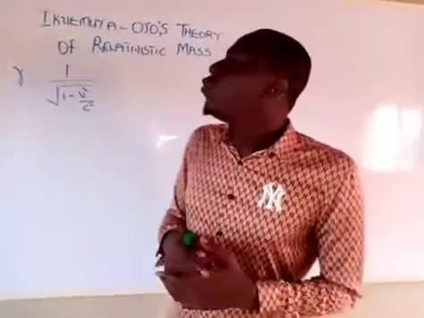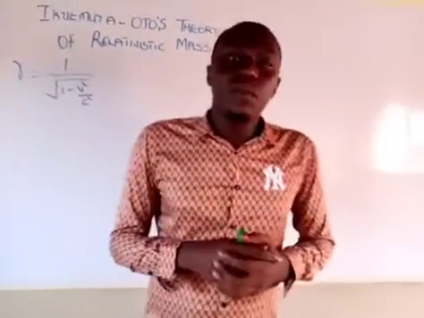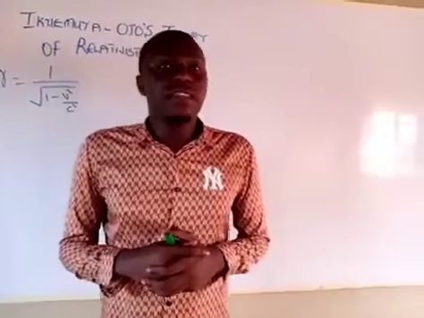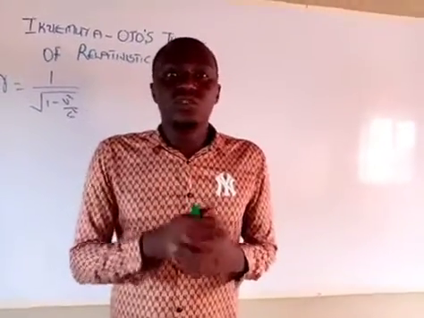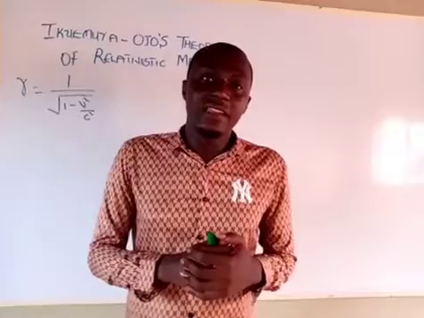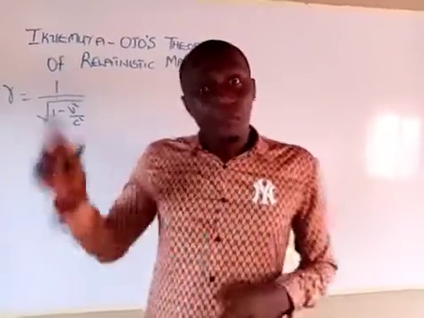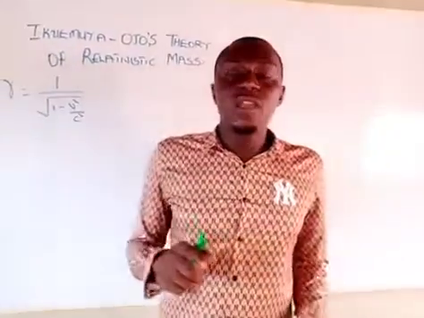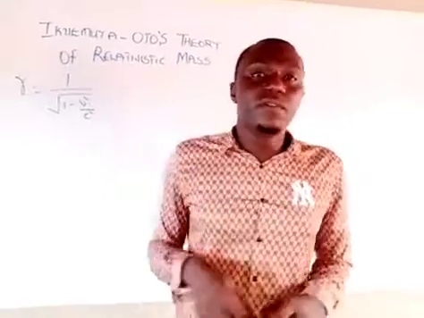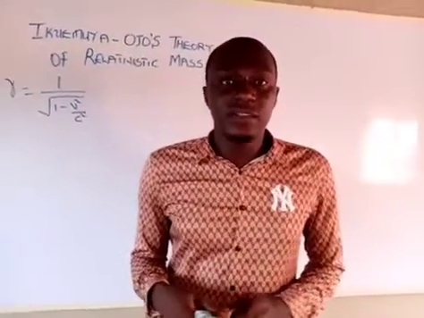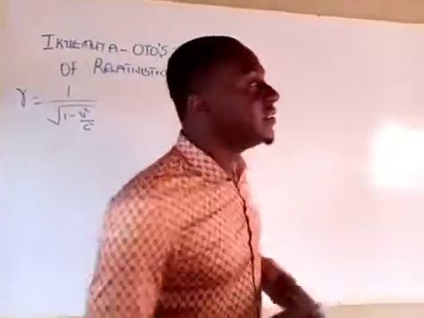But Ikuemuya-Ojo came up with another theory. They find Einstein's theory to be non-realistic. Before I discuss Ikuemuya-Ojo's theory with you, I would like to state the mathematical proof of Einstein's theory of relativistic mass.